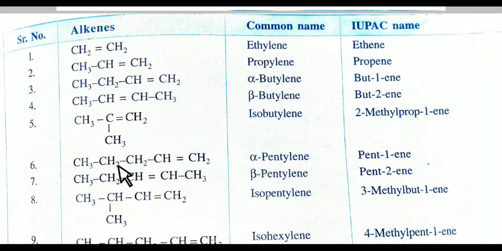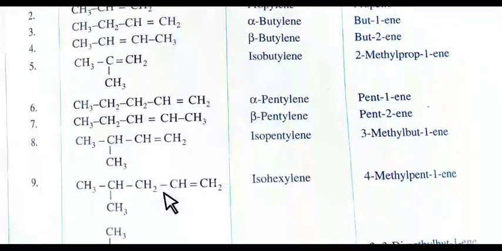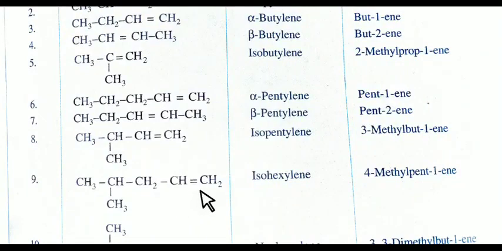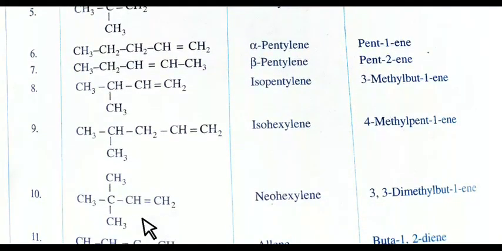5 carbon atoms are there and we have to number it from right hand side. 1, 2, 3, 4, 5. Alpha pentylene. Beta pentylene, and if one branch is there, so it is isopentylene. Similarly here 1, 2, 3, 4, 5, 6. Total number of carbon is 6 and one branch is there, so it is known as isohexylene.